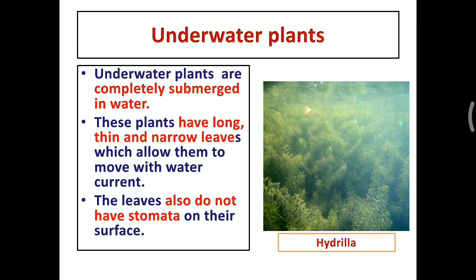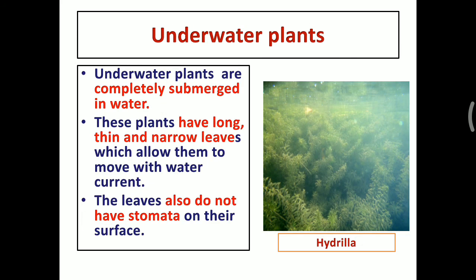These plants have long, thin and narrow leaves which allow them to move with the water current. The water current is nothing but the movement of the water. So the plants have very long and thin and narrow leaves. The leaves also do not have stomata on their surface. Again, I will tell you about the stomata. In the next lesson I will teach you what is meant by stomata. But the underwater plants do not have stomata on their surface.